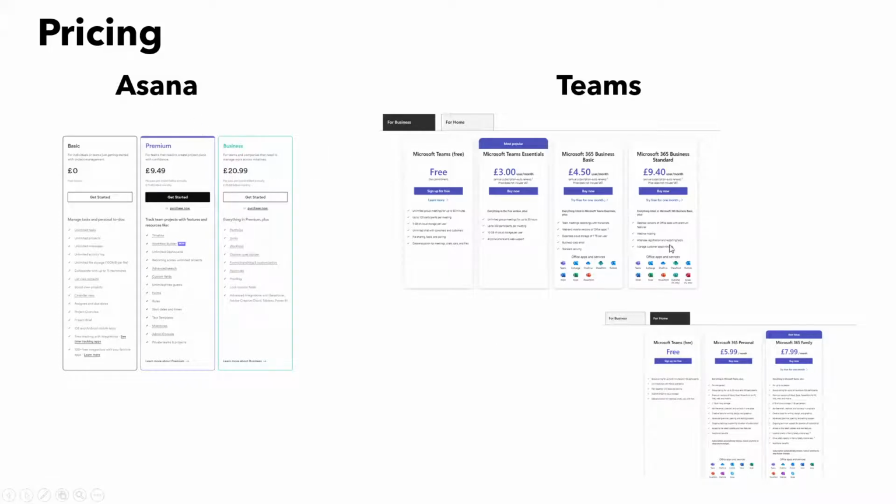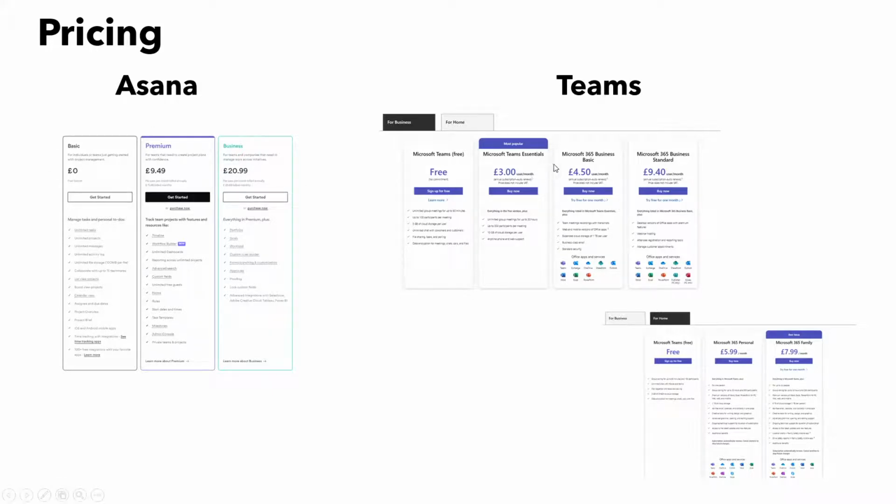So on first glance, you will see here that Asana is more expensive. So the premium account with Asana is £9.49 a month. As you can tell from my accent, I'm British, and therefore this is in pounds. So I believe it's going to be around $11 or $12 if you are in the States, and I think that's with the current conversion. But it might be slightly different, so do bear that in mind.